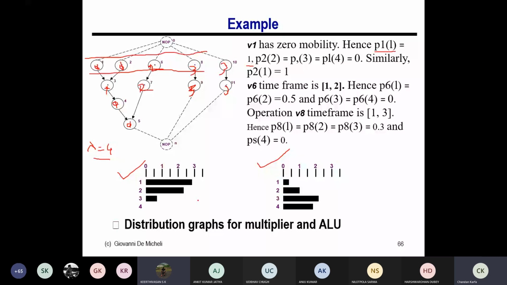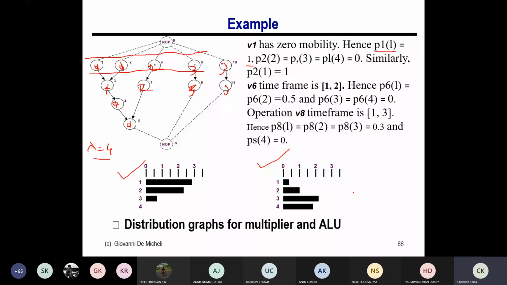Excuse me, sir. Yeah, please. So we are just finding the mobility, assigning the probability as 1 by mobility plus 1, and adding for each timestamp and showing the distribution. That's it, right? We are not considering any conditional probability. Yes, you are right. I am doing this blindly for now. I identify the probability as 1 by mobility plus 1, and then sum it for each type of resource in each timestamp. That gives me these numbers. So that's all so far. No force yet.